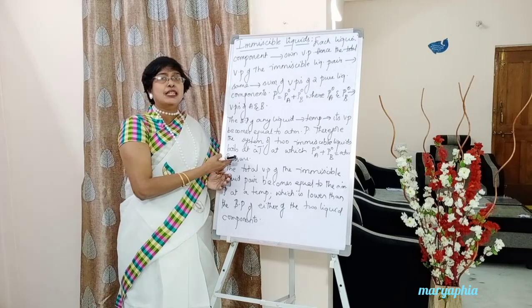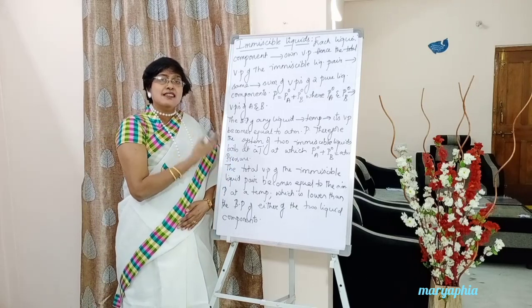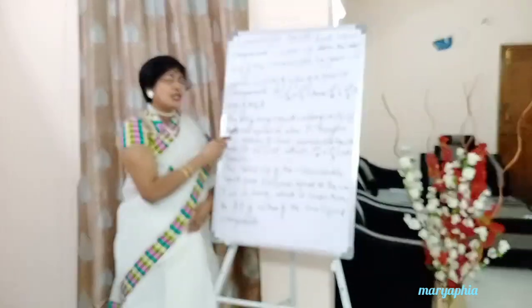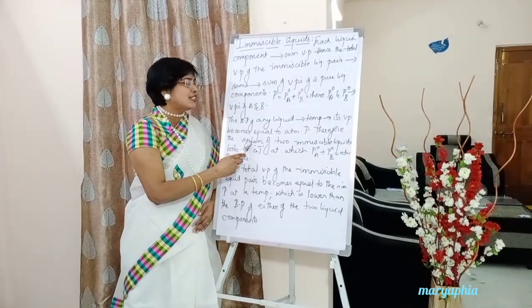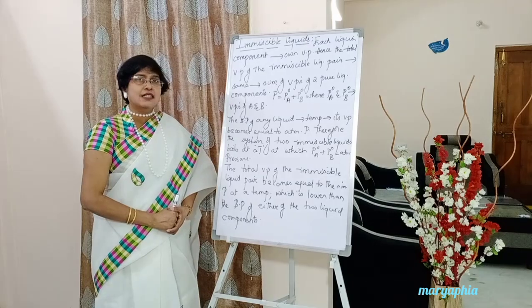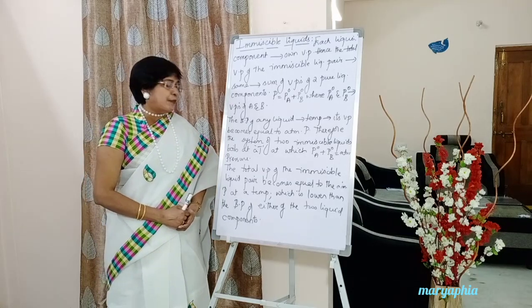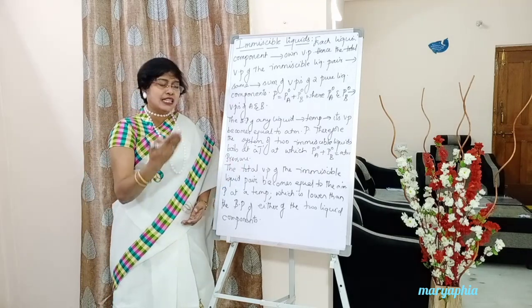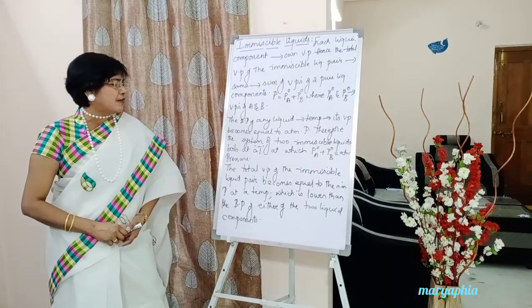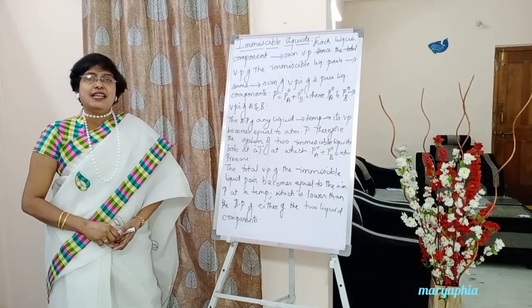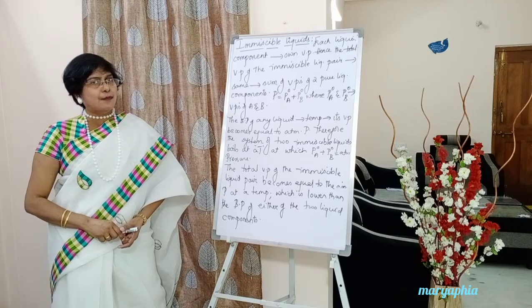That's what I have put down in the form of a sentence. First, here you write down boiling point. Next, therefore, the system of two immiscible liquids boils at a temperature, nothing but the boiling point, at which P naught A plus P naught B becomes equal to atmospheric pressure. Understood, third point?